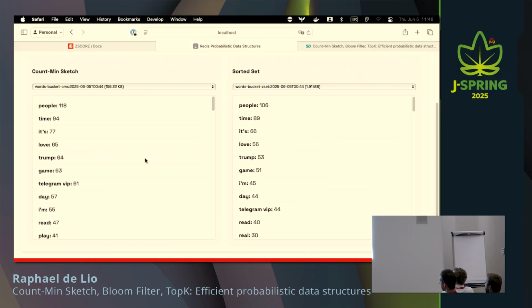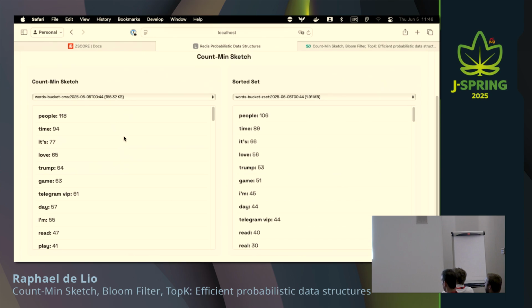Right? So counting sketches are not as accurate as sorted sets, but you can see that they consume way less memory in this case, while still giving you a controlled accuracy. So for this use case, it's good. For a use case where you need real precision, it might not be. So you gotta bear that in mind.